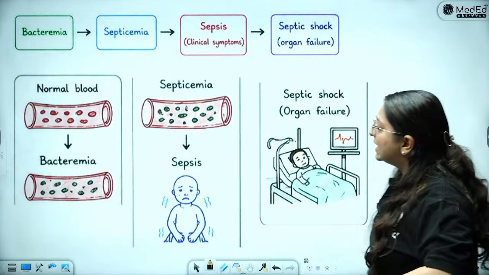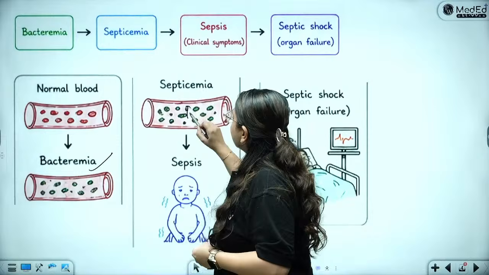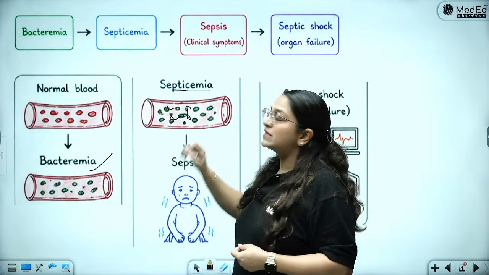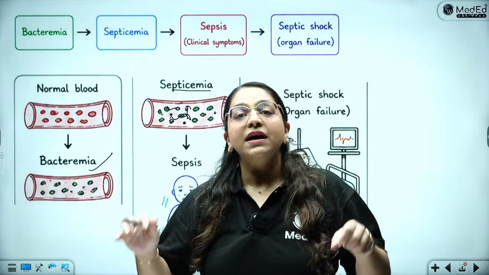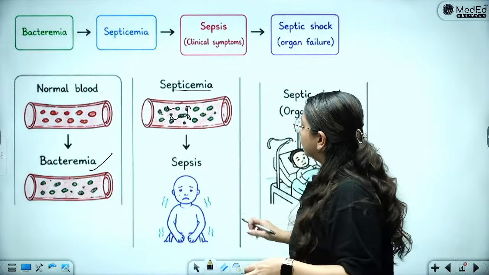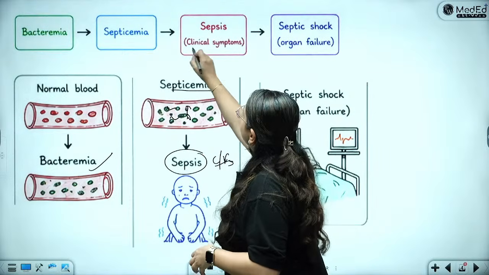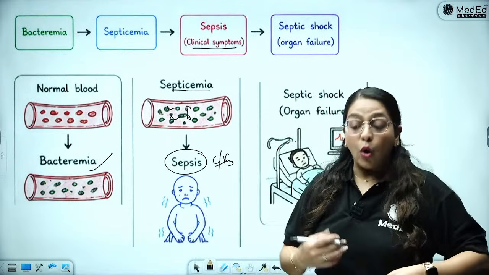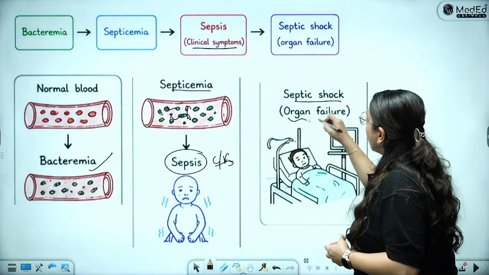So if you see in normal blood, if just there is bacteria, that's bacteremia. When this bacteria starts releasing toxins, it leads to septicemia. And when these toxins go and start attacking different organs, now the clinical features which come is sepsis. Sepsis is the clinical symptoms of this septicemia, and finally it leads to septic shock and organ failure.